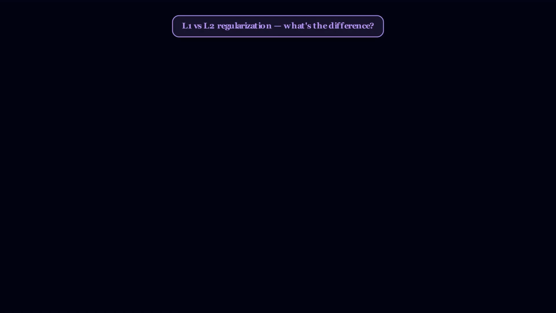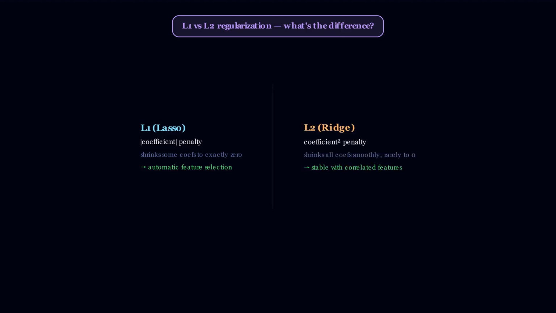Question 3. L1 versus L2 regularization. What's the difference? Both add a penalty on large coefficients to the loss function. L1, or lasso, uses the absolute value of coefficients. It can shrink some to exactly 0. L2, or ridge, uses squared coefficients. It shrinks everything smoothly, rarely to 0.